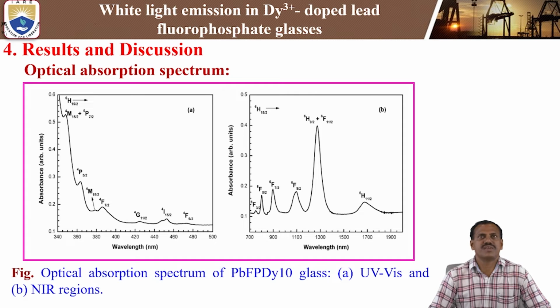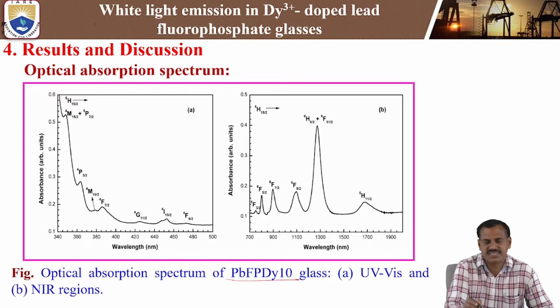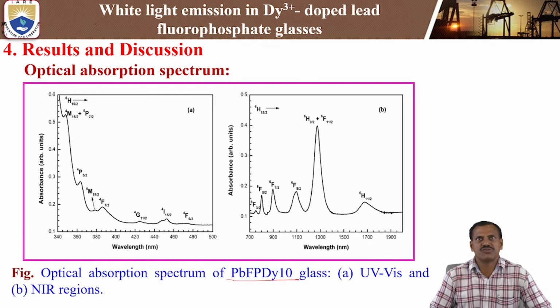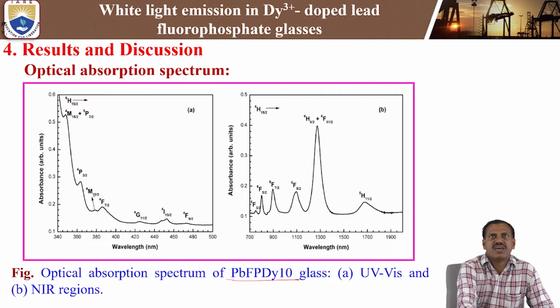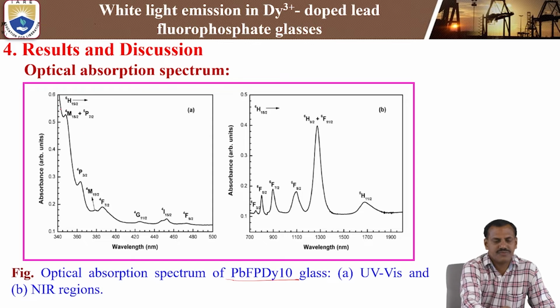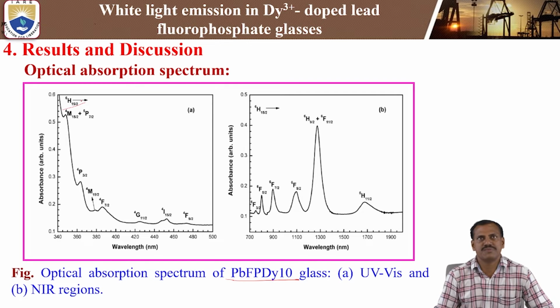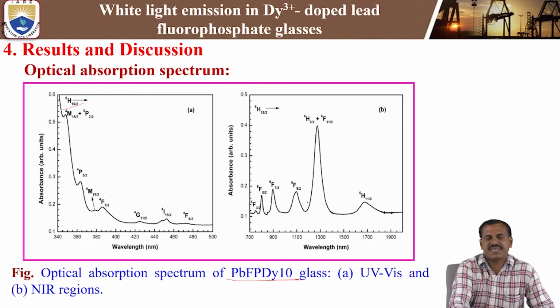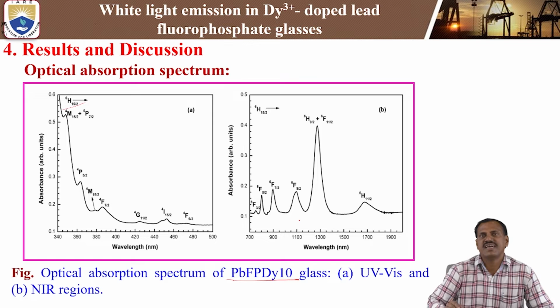Next, coming to the optical absorption spectra. This is the optical absorption spectra of 1 mole concentration of dysprosium 3 plus doped lead fluorophosphate glasses. A is the UV visible region, and B is the near infrared region. We get absorption bands from the ground state 6H15/2, the ground state of dysprosium 3 plus ions, to the different excited states. Here we get 7 bands in the UV region and 6 bands in the near infrared region.